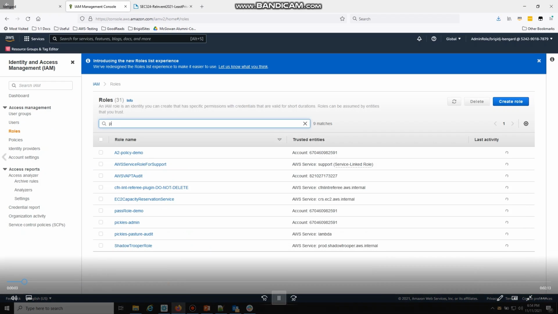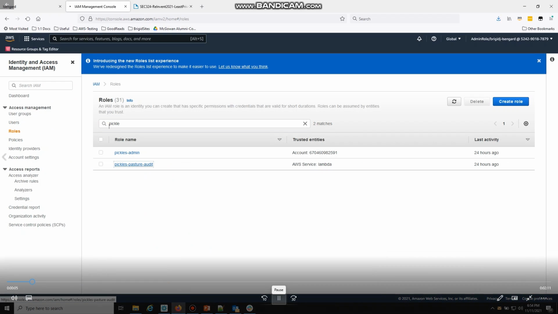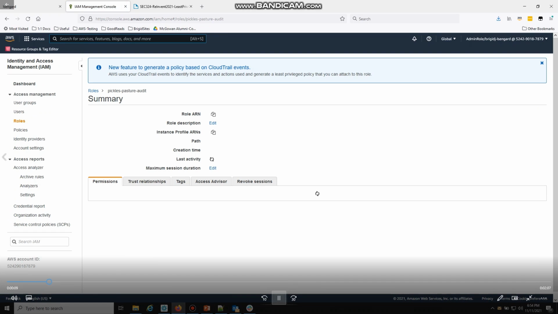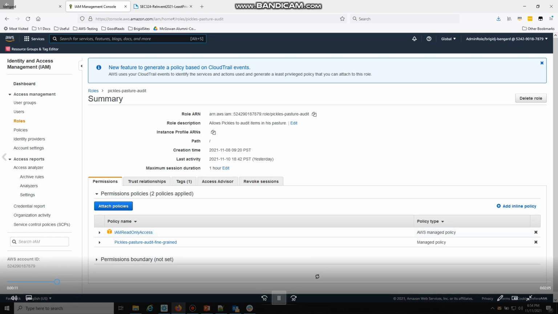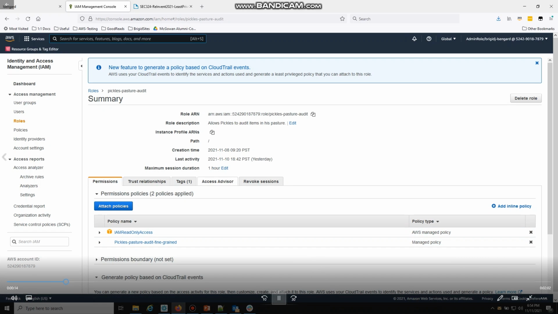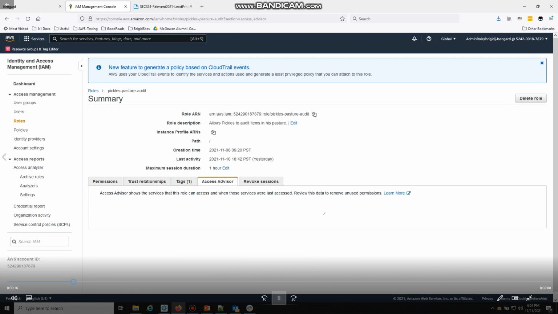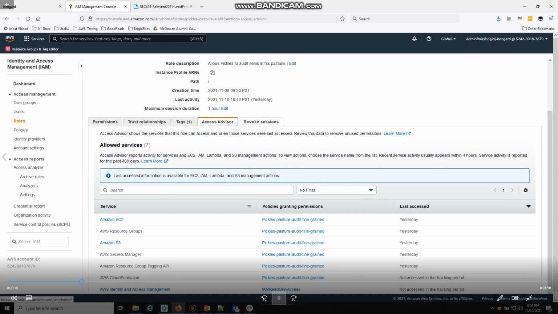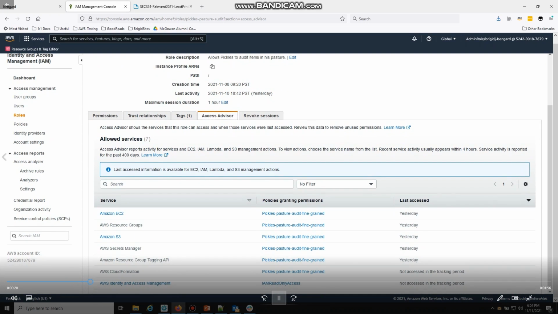Okay. And now I'm back in the IAM console, and I want to look at last access for this Pickles Pasture Audit role. And if I look at the permissions, I have my fine-grained policy attached, but somehow this IAM read-only access got attached. And I want to look and see, okay, the IAM access is coming from the read-only access, and it hasn't been accessed. CloudFormation also hasn't been accessed.